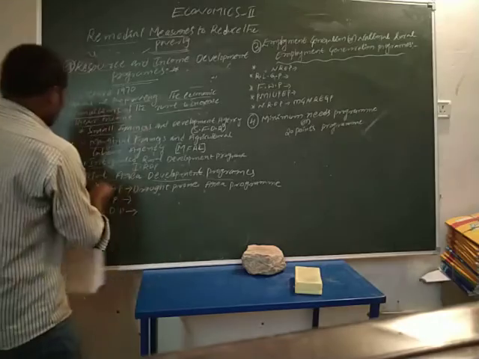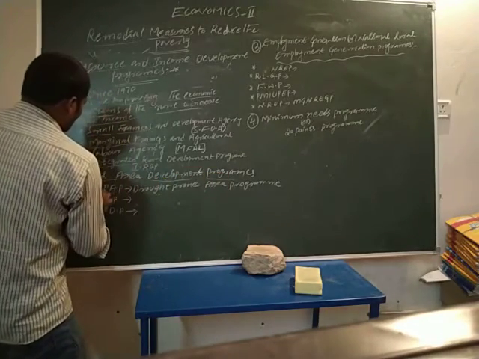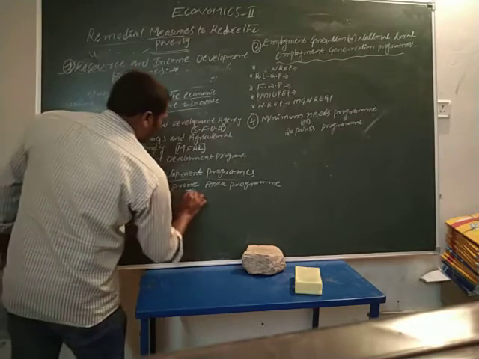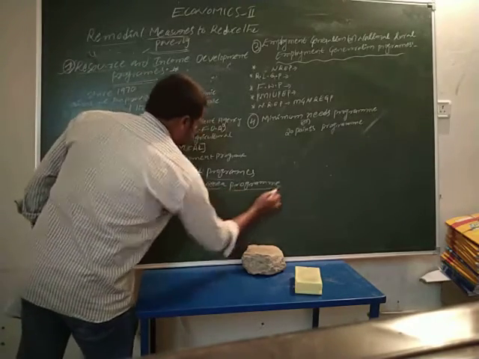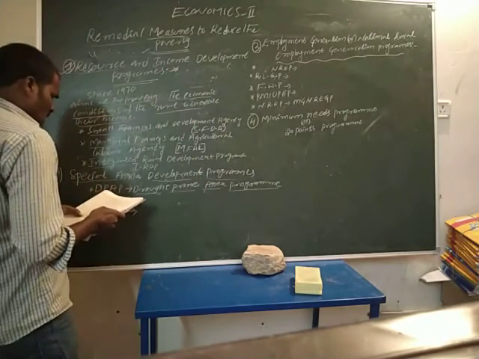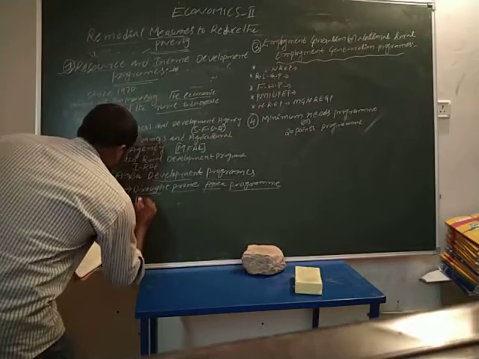It is a special area development program. The first one is DPAP, Drought Prone Area Program. The next one is DDP, Desert Development Program.